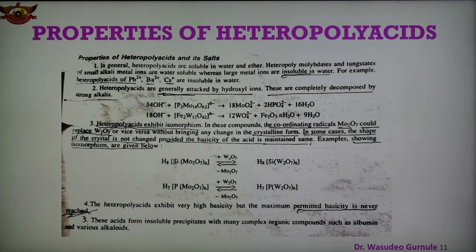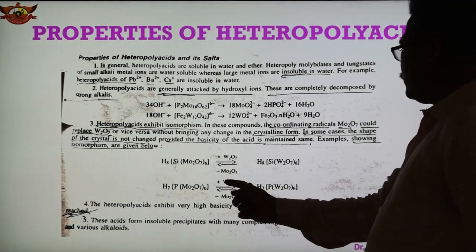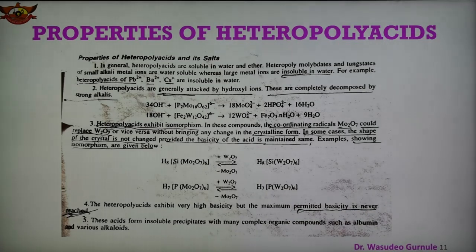This is known as isomorphism. Another example is shown here: H7PMo2O7 6. This is added and this is replaced again here. There is no change, only replacement, and so they show isomorphism. So this heteropolyacid also shows isomorphism.